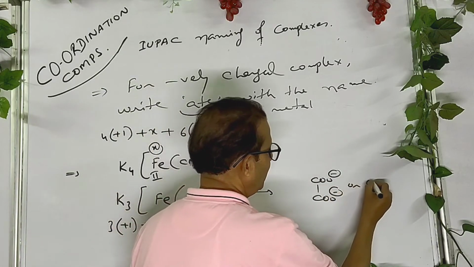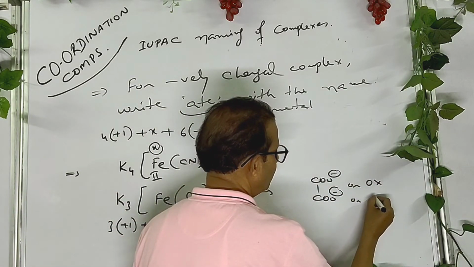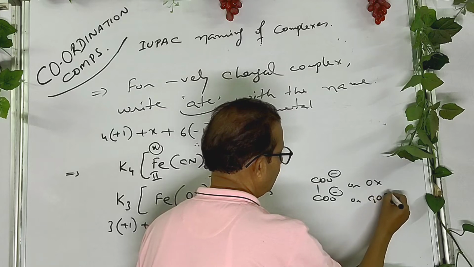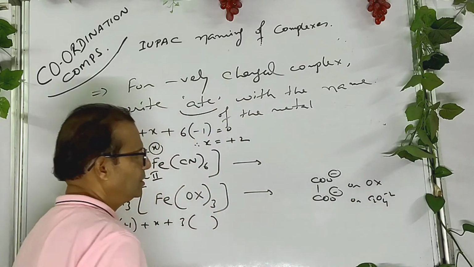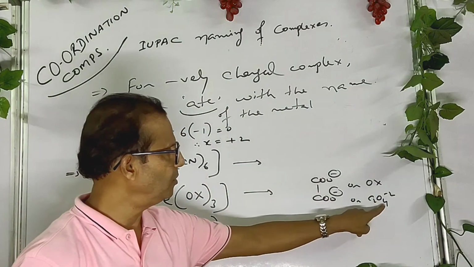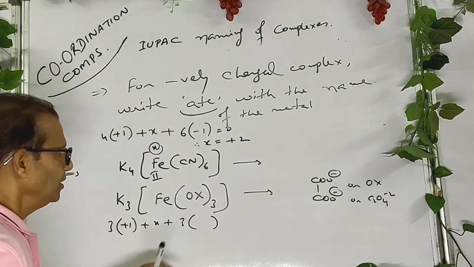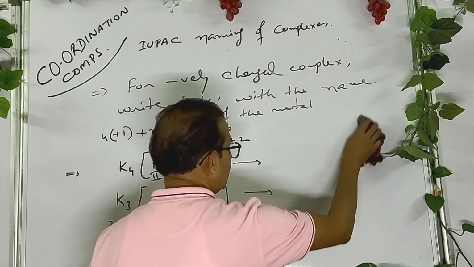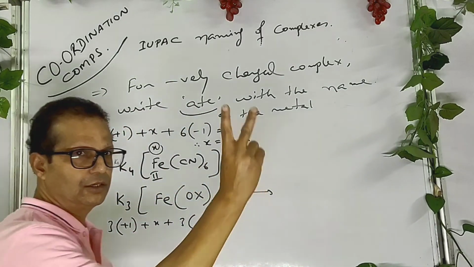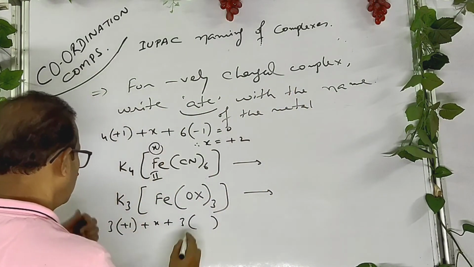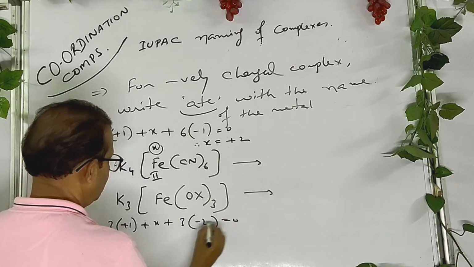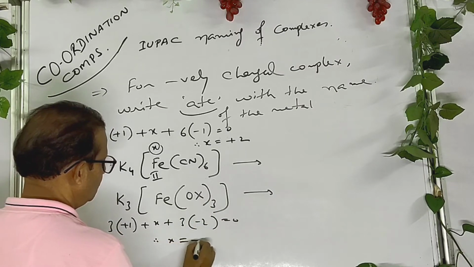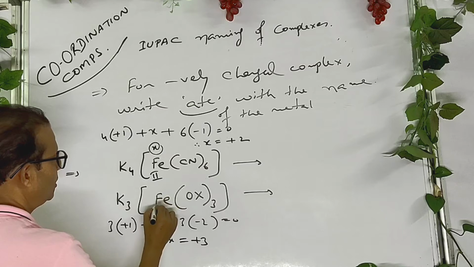Sometimes it may be written as ox, or sometimes as C2O4 2-. This is a bidentate ligand; each ion makes 2 coordinate bonds. So 3 plus X minus 6 equals 0, therefore X equals +3. So it also has iron 3.